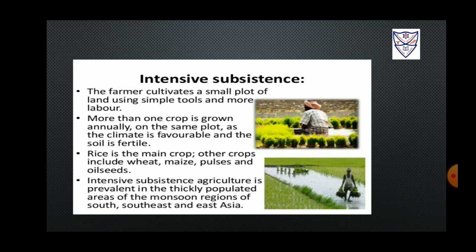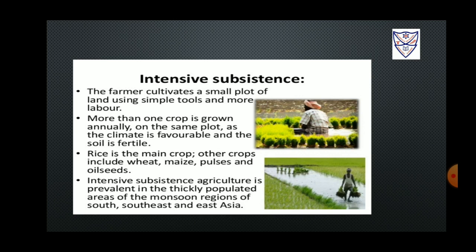Intensive subsistence agriculture. Here the farmer takes the help of more labor and tools of small size in order to cultivate his plot of land, small in size. A few farmers are able to grow more than one crop in the same land, in case the land manages to have sunshine for a greater number of days and the soil manages to remain fertile.